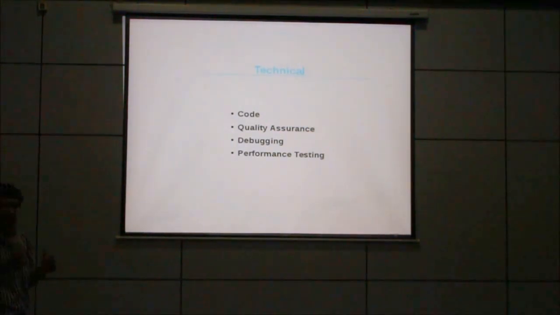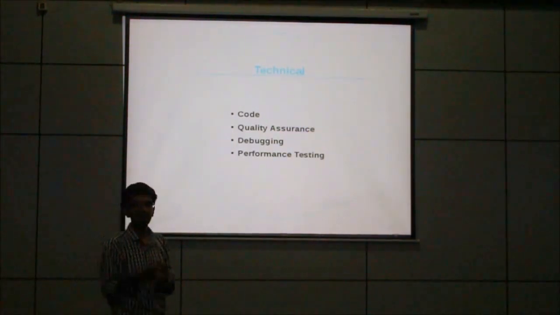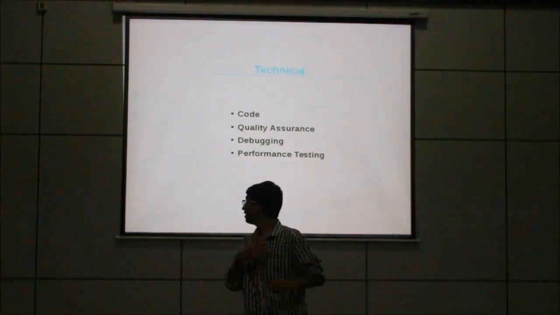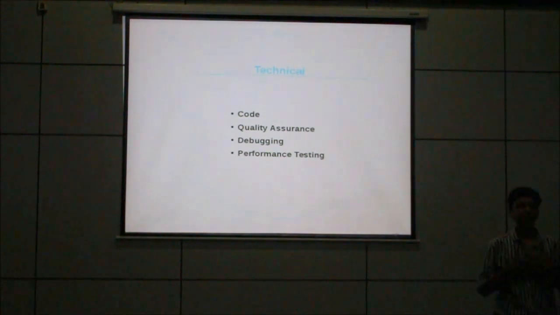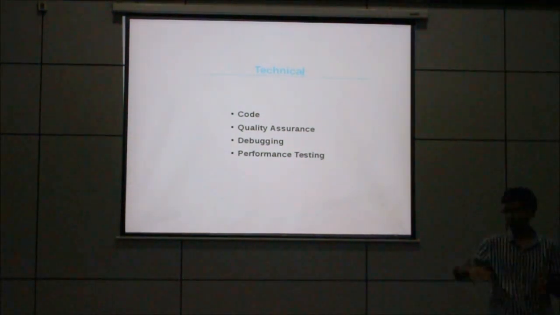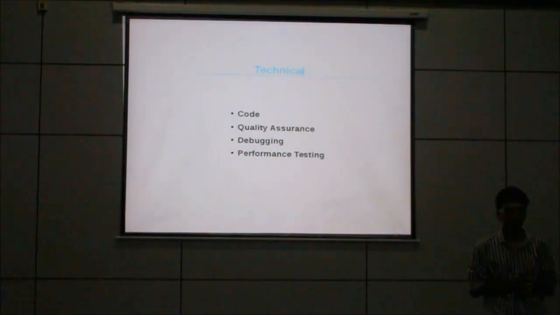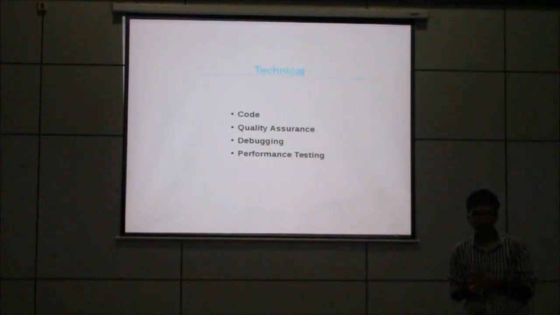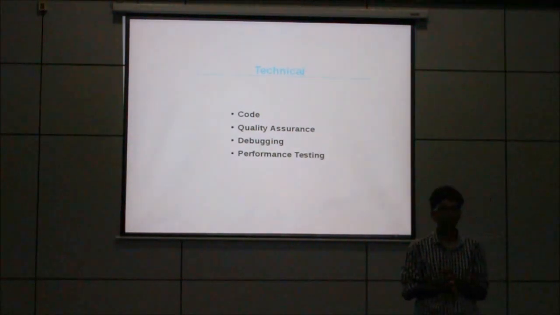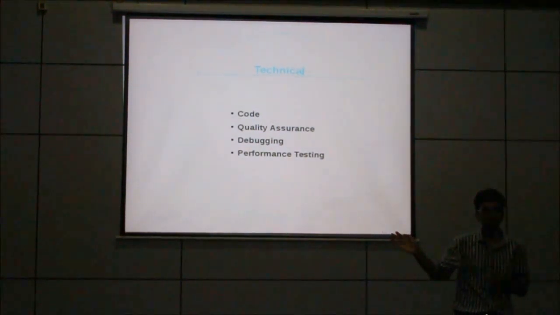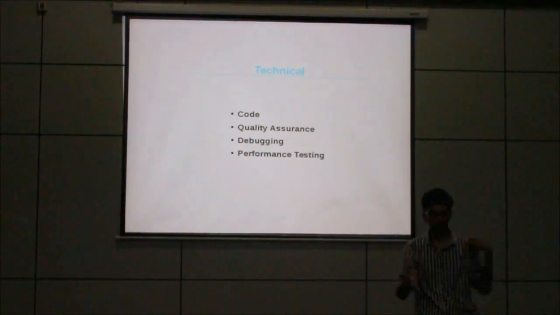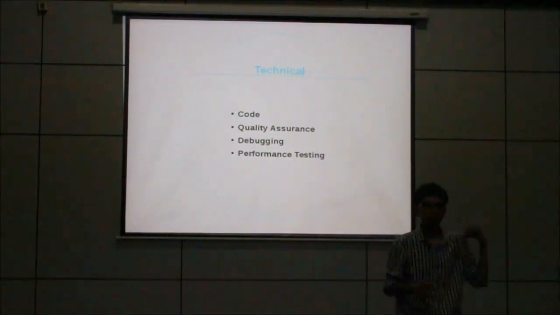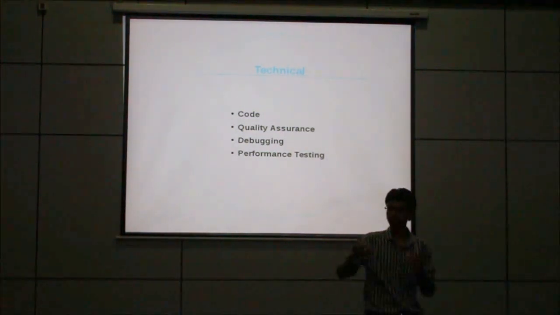First, talking about technical. First is code: develop with them, fix the bugs. Second is quality assurance. Okay, what is quality assurance? I release a software, and now it is going to run on different systems. Everyone's hardware can be different, and the operating system it is running on can also be different. Will my software perform? Will it run properly? This is a class of quality assurance: when a software is released, they test it with n different methods.